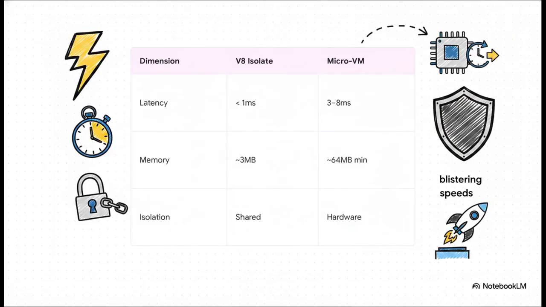When you put them side by side, the differences are pretty stark. V8 isolates are insanely fast. They boot in under a millisecond. But they lack the ultimate security of full hardware isolation. Micro-VMs, using tech like Firecracker or Hyperlight, give you a true hardware boundary in just 3 to 8 milliseconds. By restoring from a snapshot instead of doing a full cold boot, Hyperlight acts almost like an embedded library for your agent stack. It gives you VM-grade isolation at absolutely blistering speeds.